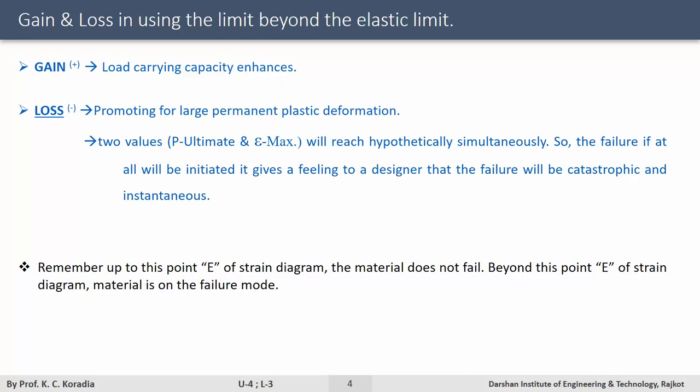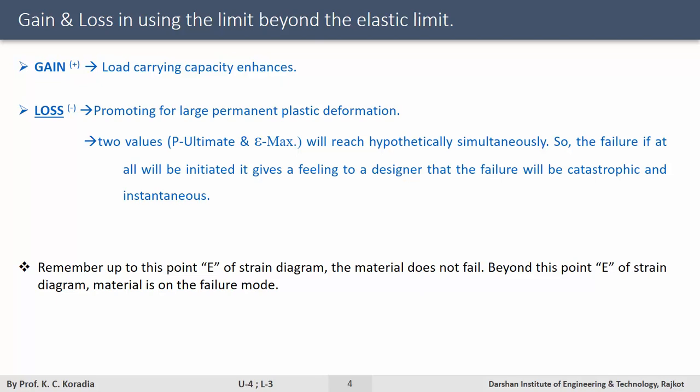We do not want any failure anyway, but ultimately when these two values are reached, they will reach hypothetically simultaneously. So the failure, if at all, will be initiated. It gives a feeling to a designer that the failure will be catastrophic and instantaneous. Now, let us look at the justification why I must not consider the first yield point as my terminal value of load capacity. Let me first argue this.